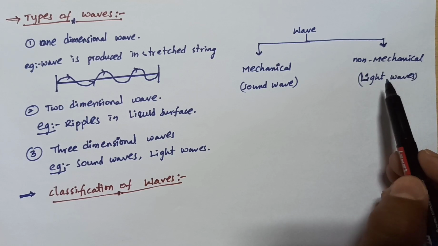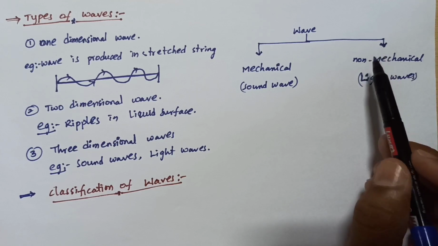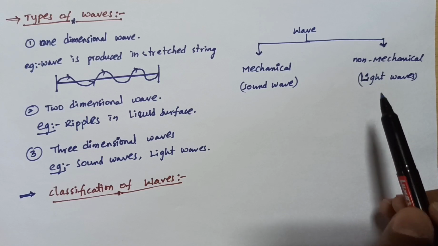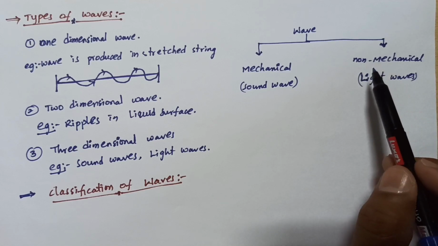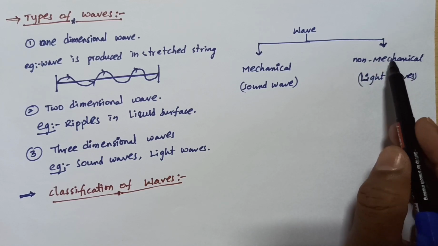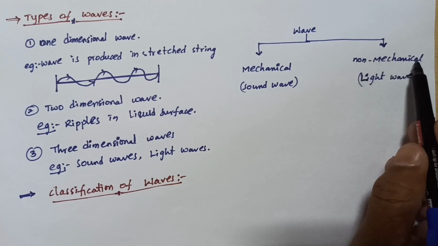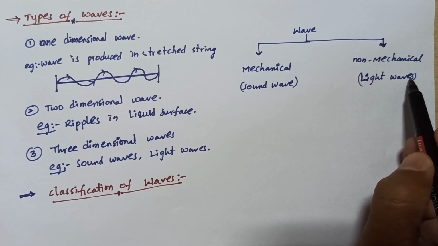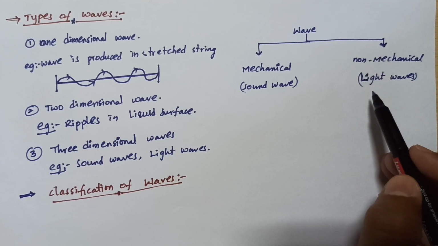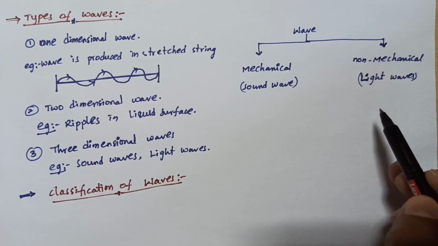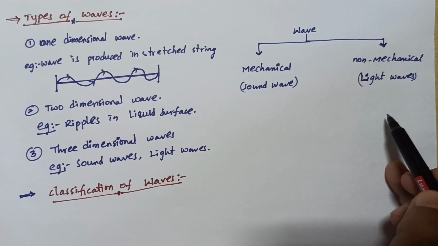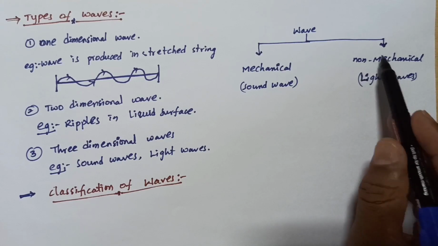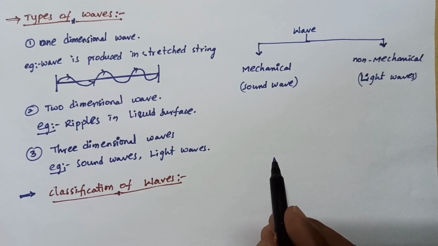So without atmosphere, in vacuum, the light travels from the sun to the earth. So it is called a non-mechanical wave. For example, light traveling from the sun and stars to the earth.